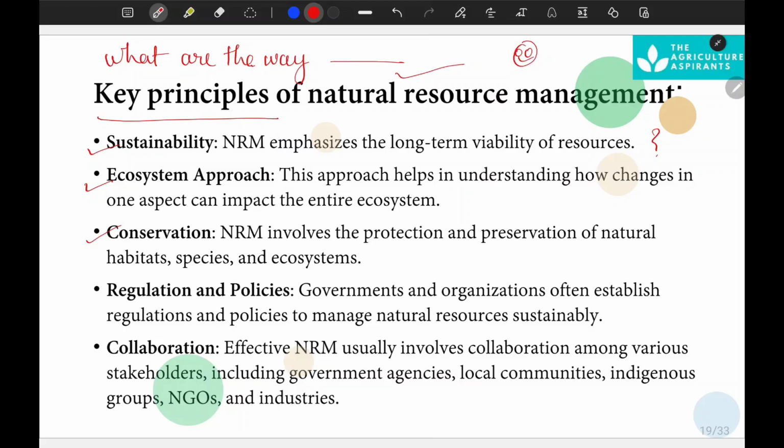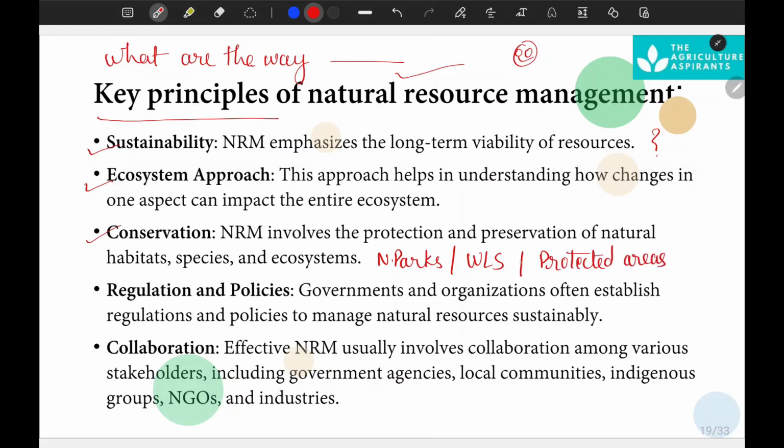The next principle is conservation. Natural resource management involves protection and preservation of natural resources, including protection of habitat, species and ecosystems. How will we conserve? By establishing national parks, wildlife sanctuaries, and protected areas.